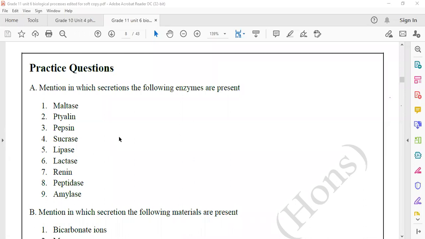Renin is found in which secretion? Gastric juice.